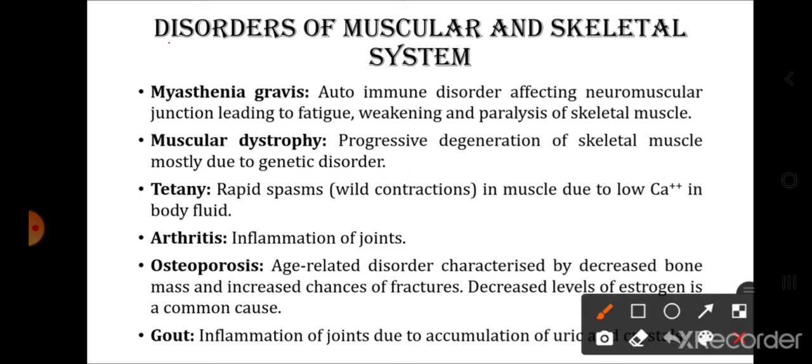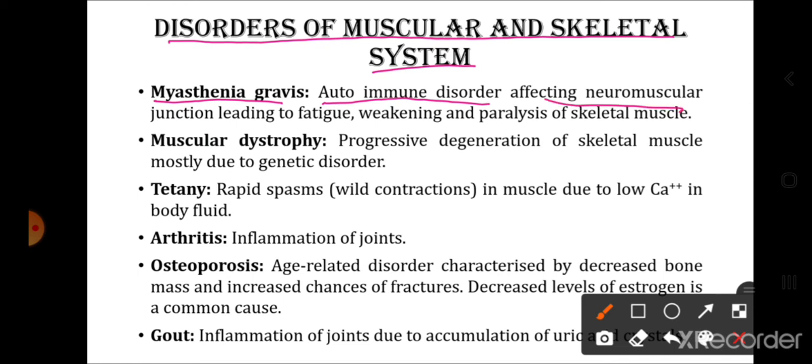Now the last topic is the disorders of the muscular and skeletal system. One of the disorders is myasthenia gravis. It is an autoimmune disorder. Auto यानी self, यानी खुद के immune cells अपनी body के normal cells को जब affect करते हैं, those disorders are called autoimmune disorders. अपनी बॉडी की खुद की एंटीबॉडीज़ अपनी बॉडी के नॉर्मल सेल्स को डैमेज करती हैं.